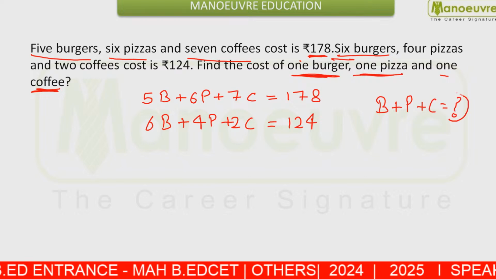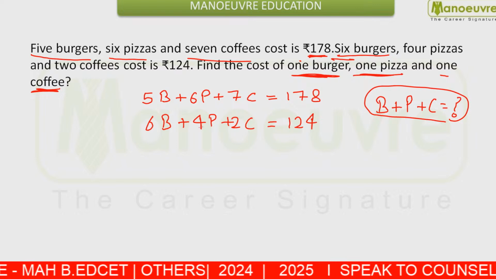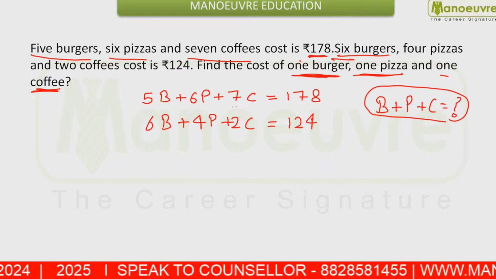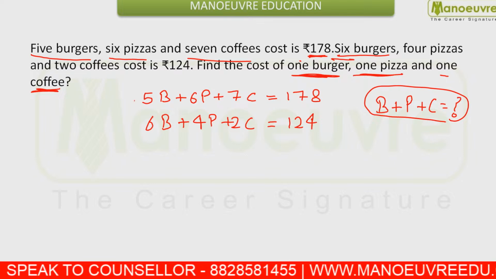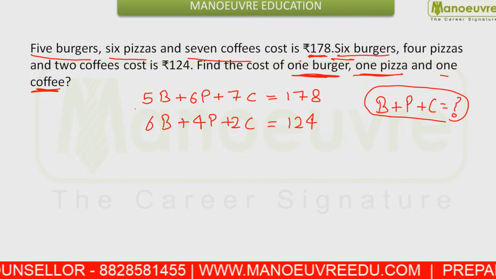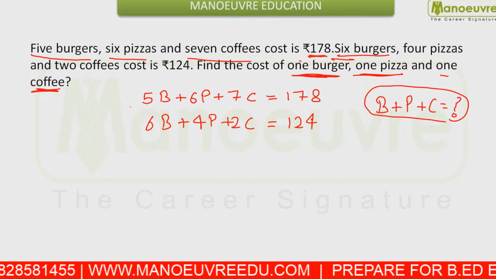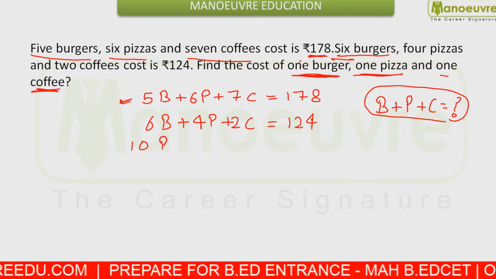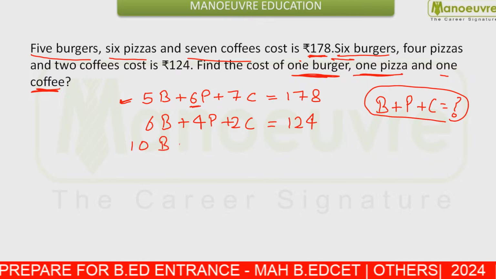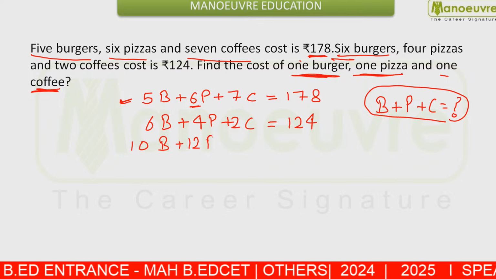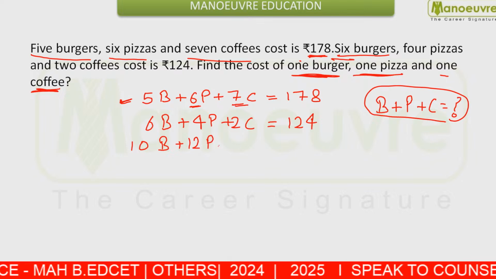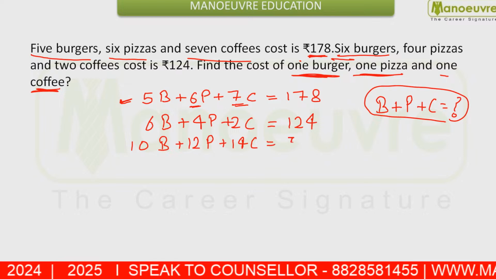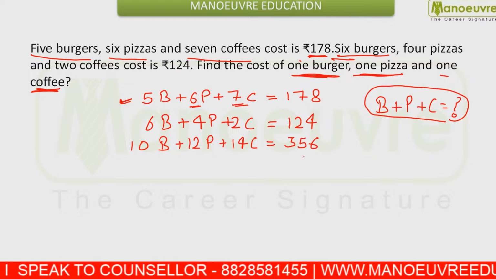This should be known to you. So how are we going to attempt this question? We need to make the value of burger, pizza, coffee together. If you have a look at the first equation, if I double the first equation, that gives me 10 burgers, 12 pizzas, 14 coffees, and this will be 356.